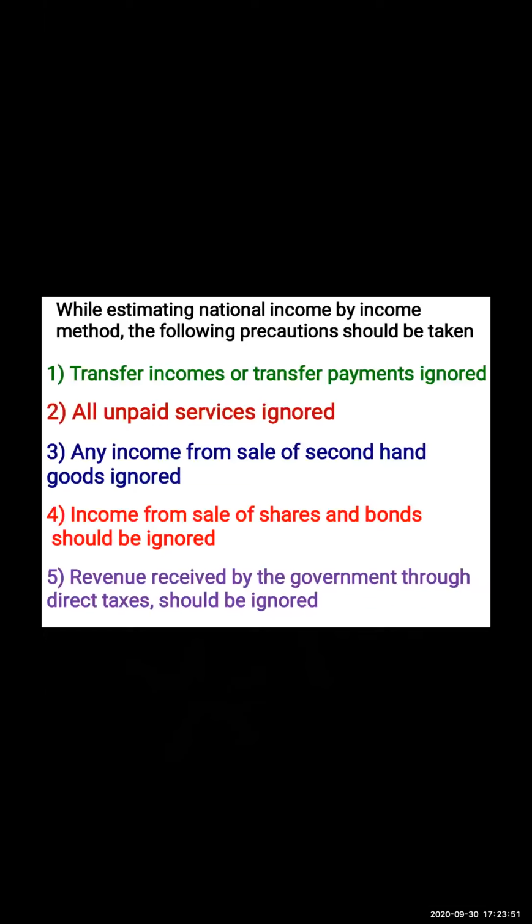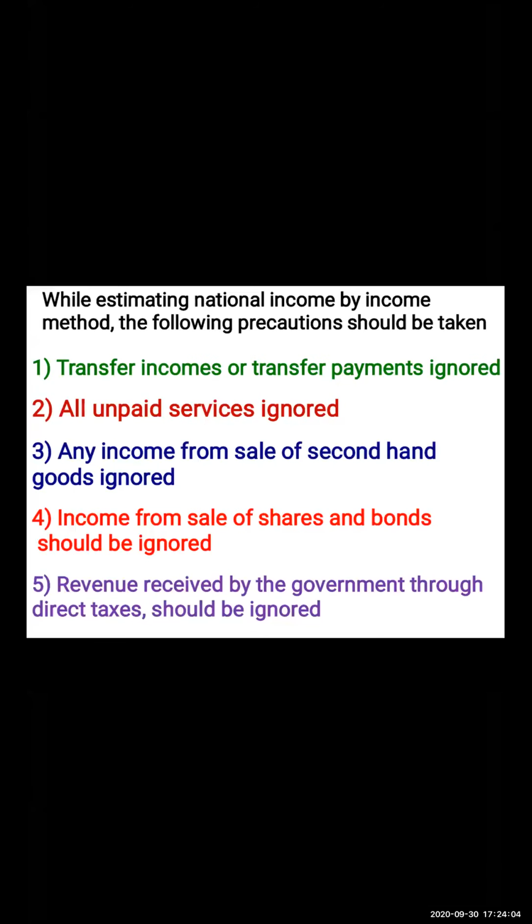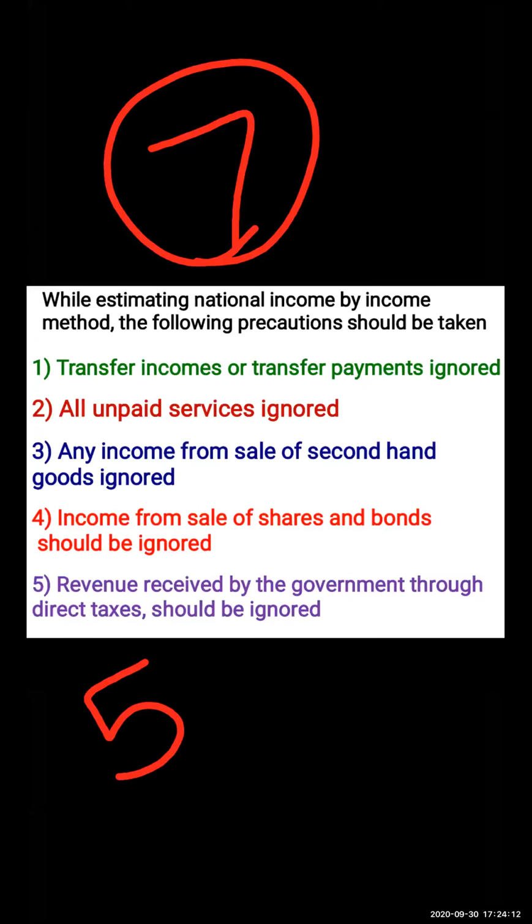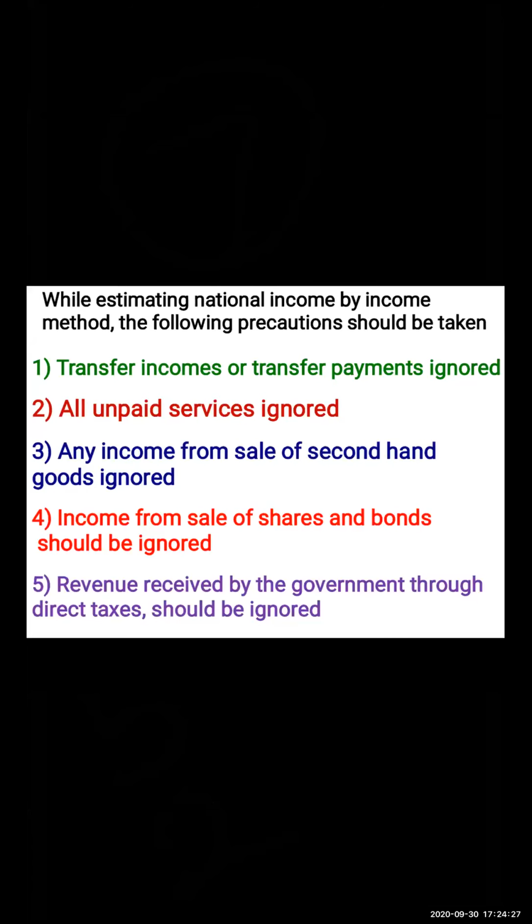Next thing is about what precautions we need to take while we are estimating national income by the income method. There are a total of 7 precautions that we need to take. Out of these 7, 5 things we need to ignore and 2 things we need to add while calculating national income by the income method.